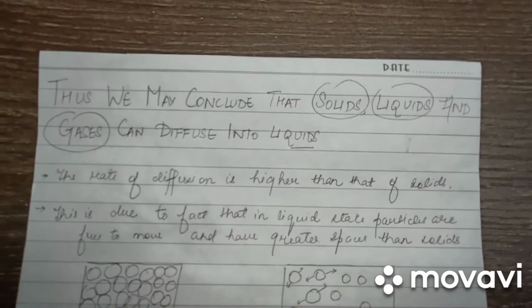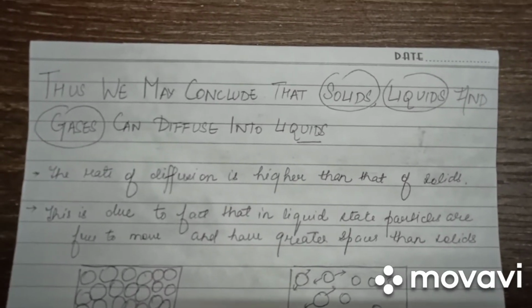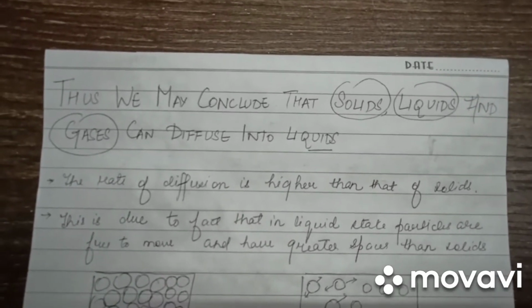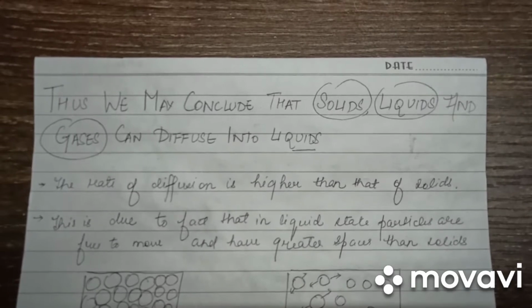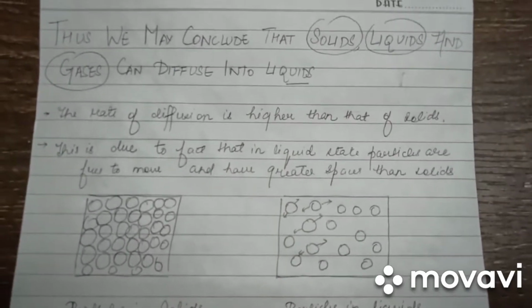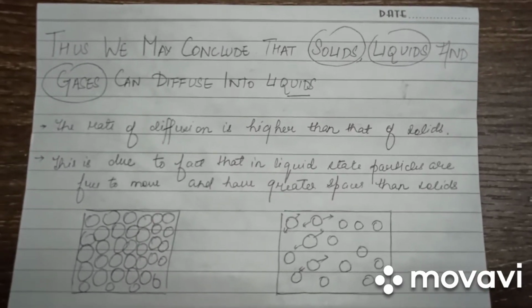Therefore, we can conclude that solids, liquids, and gases can diffuse into liquids. The rate of diffusion is higher than that of solids. Now, we may wonder, why is it so? This is due to the fact that in liquid state, particles are free to move and have greater spaces than solids.